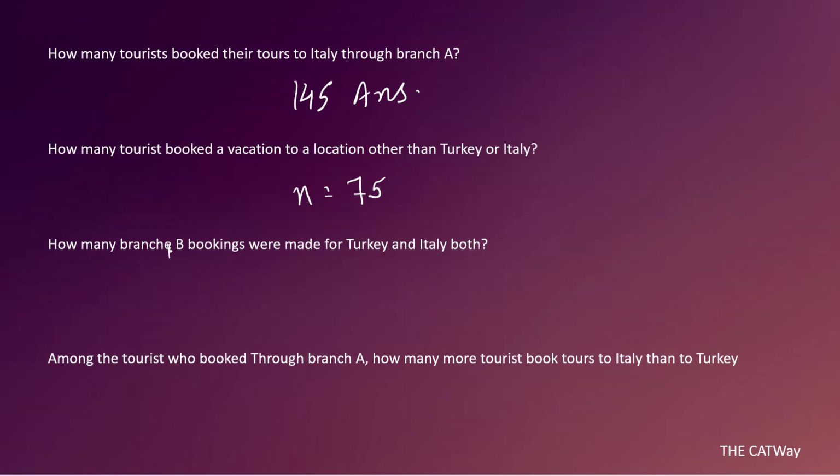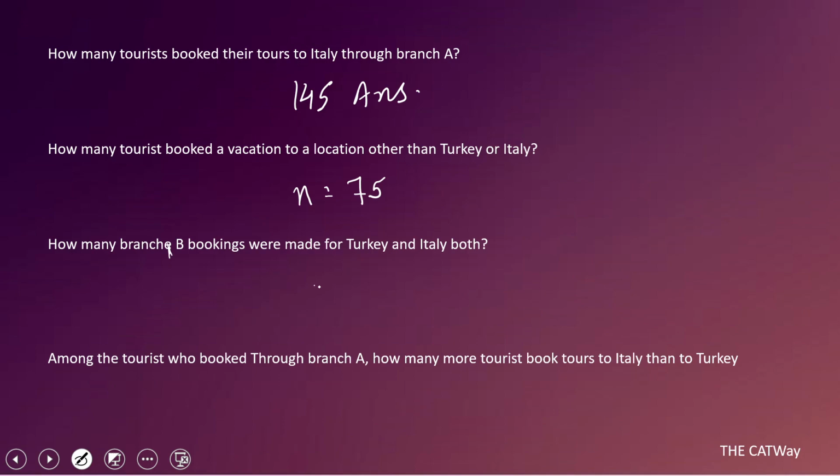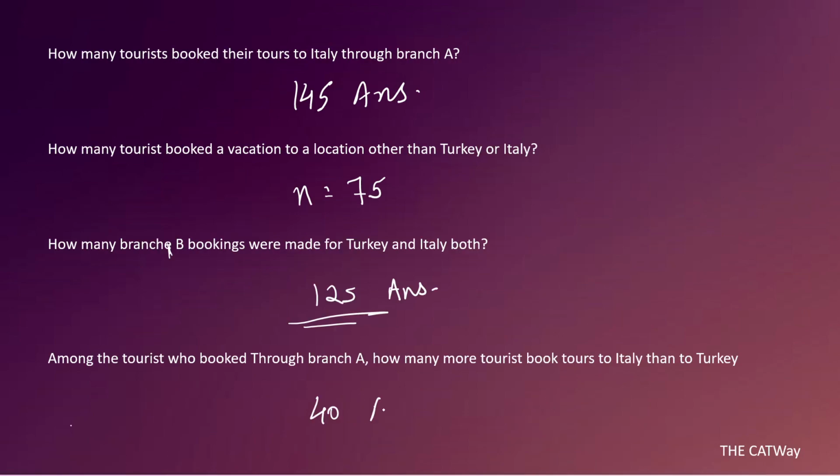After that, how many branch B bookings were made for Turkey and Italy both? So branch B booking both for Turkey and Italy, it is F. F is equal to 125. So this will be your answer. The fourth question is, among the tourists who booked through branch A, how many more tourists booked tours to Italy than to Turkey? That means C is constant in both of them, so we do not need C here. We only have to find out the difference between B and A. B is 120, A is 80, so the difference is 40. Your answer will be 40.